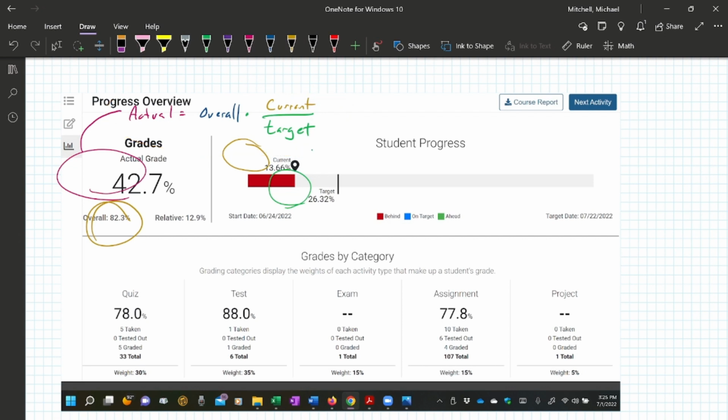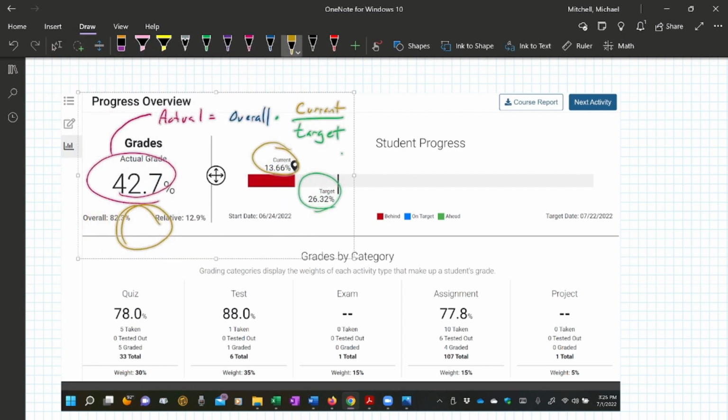Actual equals your overall grade times your current percentage, which is right there, over your target, that's this one right there. So it's lowering it by the proportion you are behind.